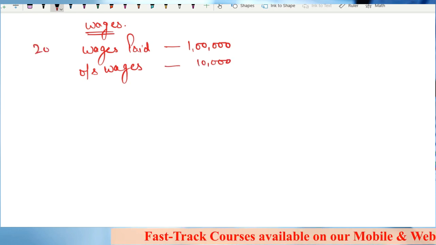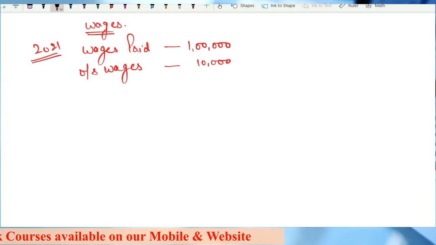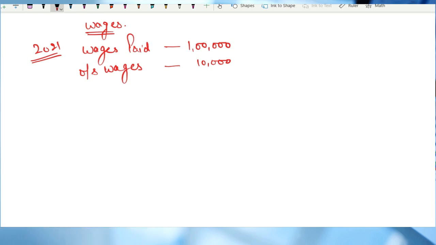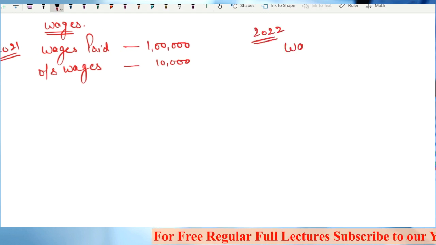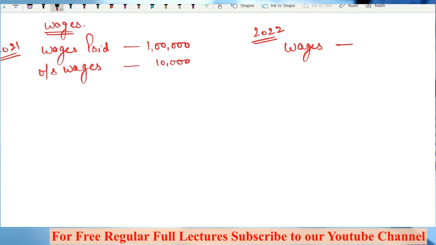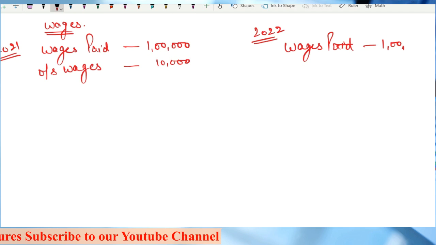I'm talking about the year 2021. Wages paid 1 lakh rupees and outstanding wages 10,000 rupees. Now the information for 2022 is also given, where wages paid are 1 lakh rupees. Now listen to it very carefully here.